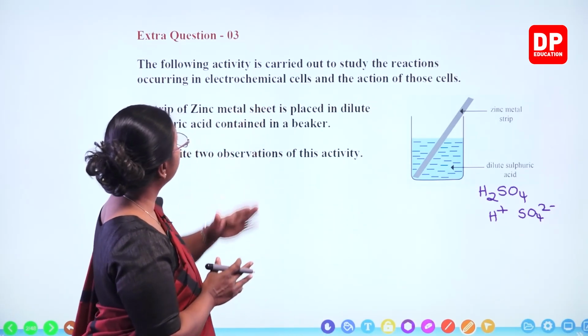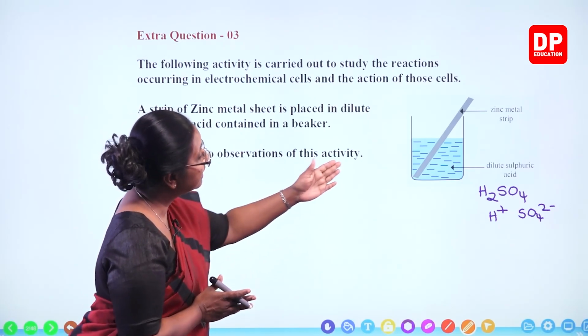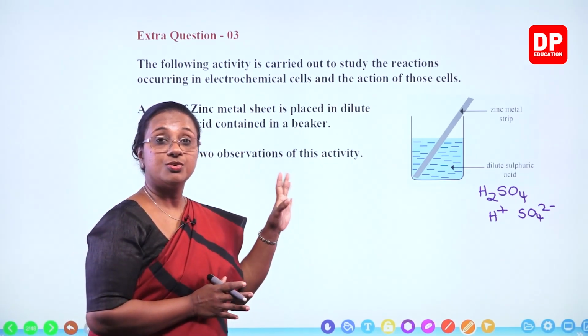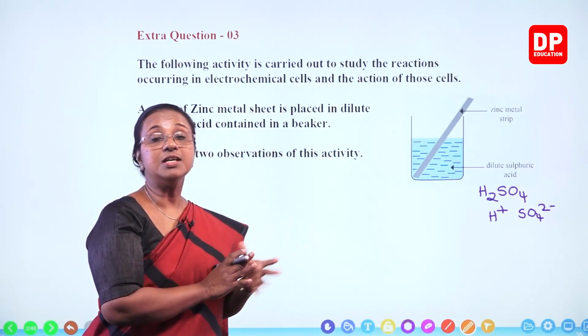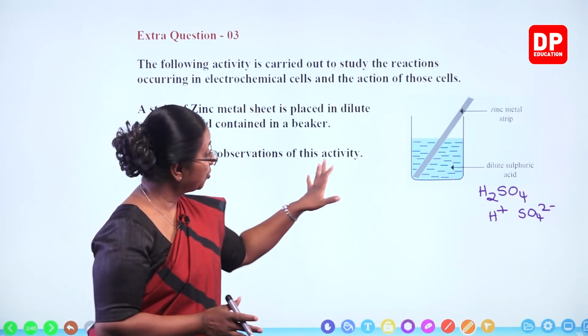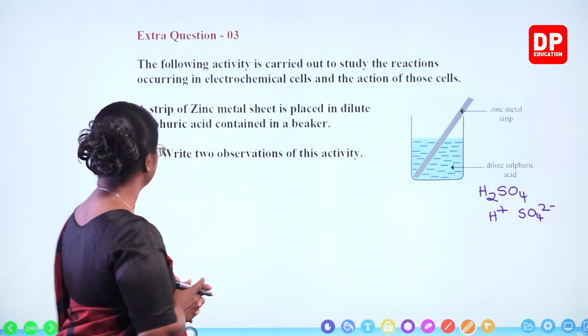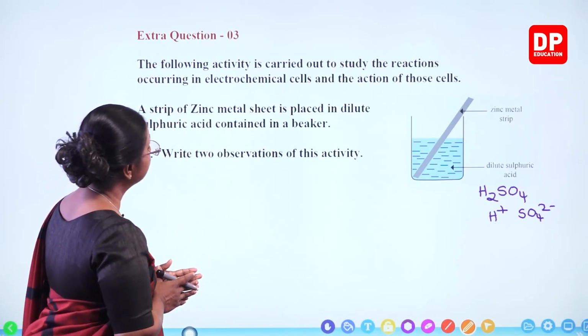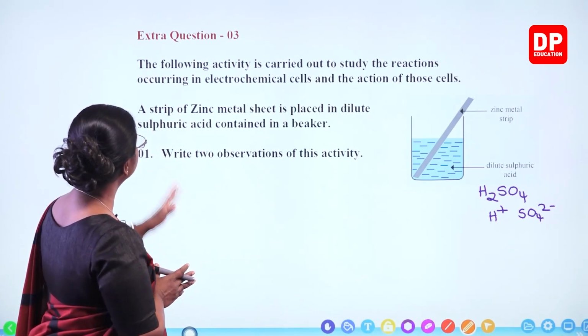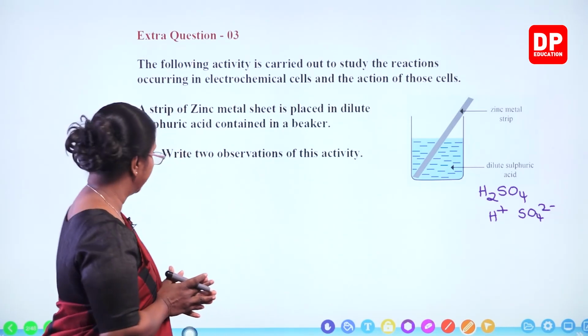So here we are trying to understand what happens in an electrochemical cell and the action of the cell. So this is part of the cell. I'm sure you all can remember that. So based on all this information, we can answer the questions given here. A strip of zinc metal sheet is placed in dilute sulfuric acid contained in a beaker. That is what I explained to you.